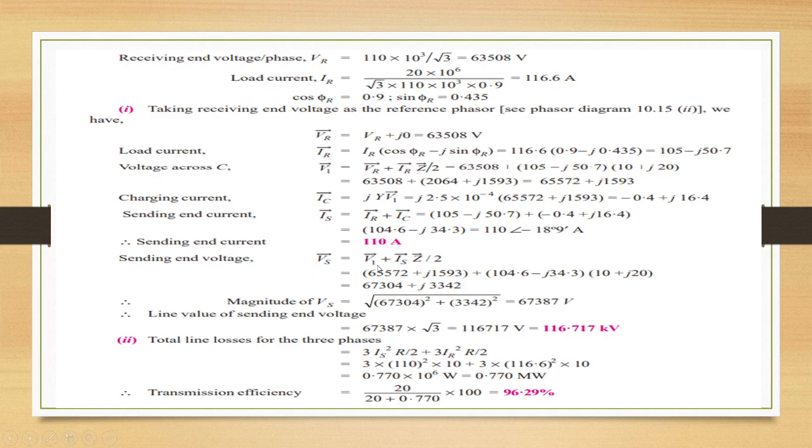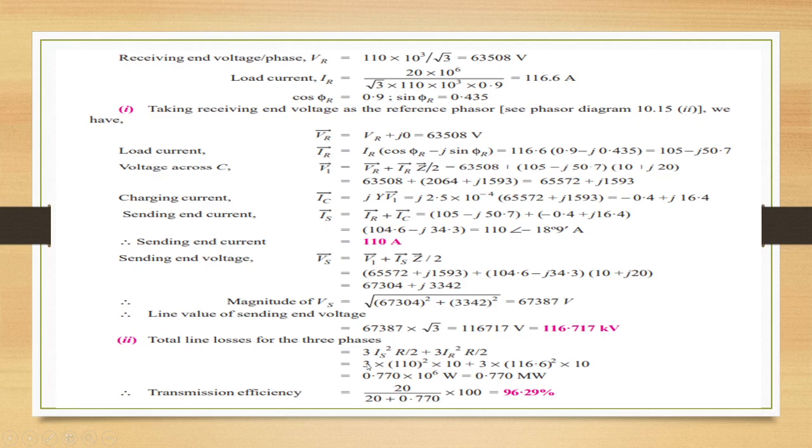Sending end voltage Vs is V1 plus Is into Z by 2. Substitute all the values. We know all these values. So in rectangular form we are going to get 67,304 plus j33,442. The magnitude will be the root of this square plus this square, that is 67,387 volts. This is nothing but the line value of the sending end voltage.